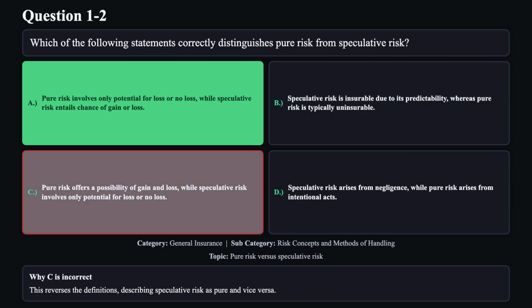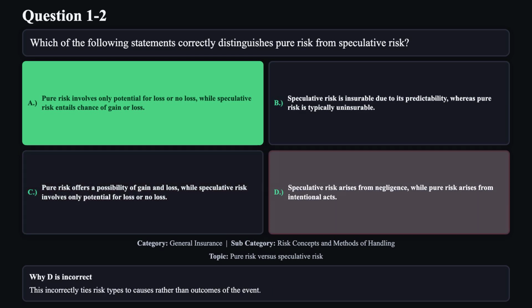Reason C is not correct. This reverses the definitions, describing speculative risk as pure and vice versa. Reason D is not correct. This incorrectly ties risk types to causes rather than outcomes of the event.